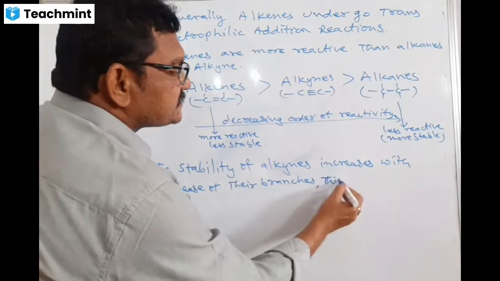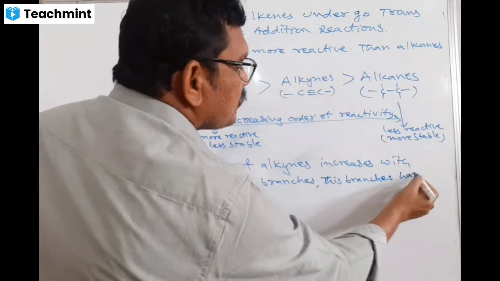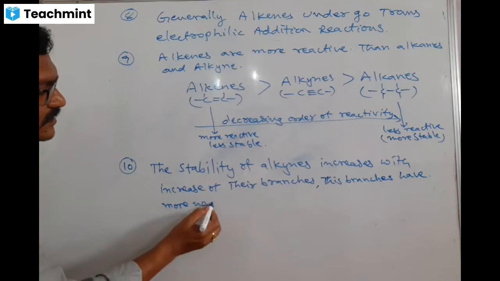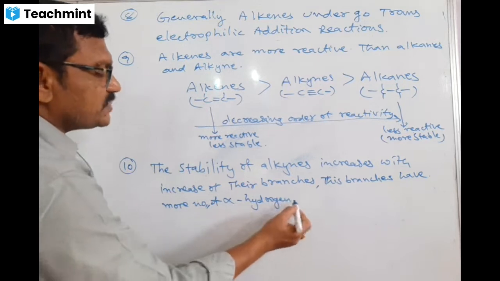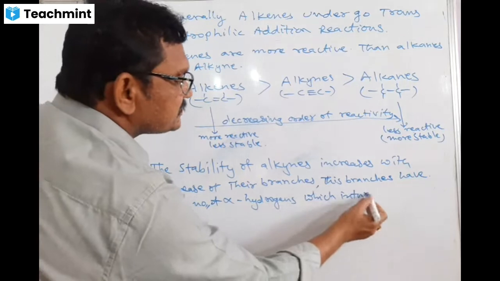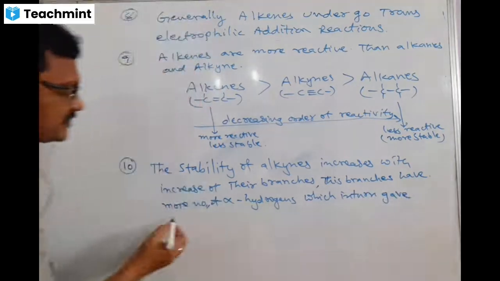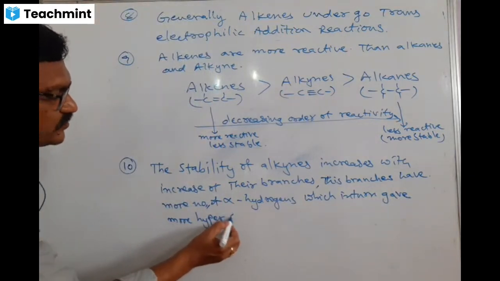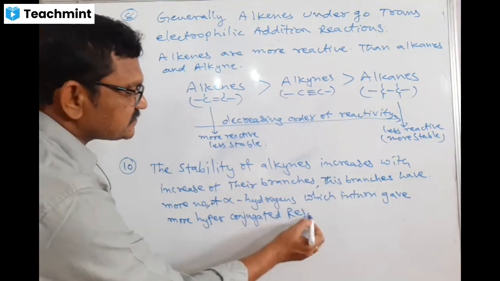These branches have more number of alpha hydrogens, which in turn give more hyperconjugated resonating structures.